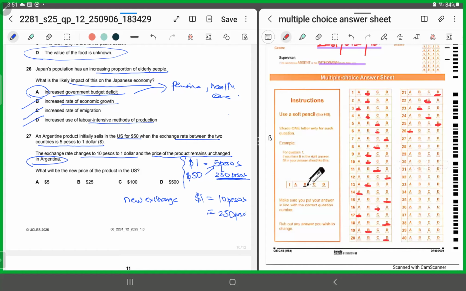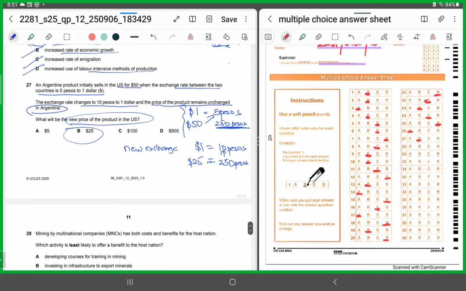What is the new price in the US? How will you calculate it? You will divide it by 10, so it would be 25. So for 27, it has to be B. Simple maths. Write down the information and you will arrive at the correct answer. I hope it's clear.